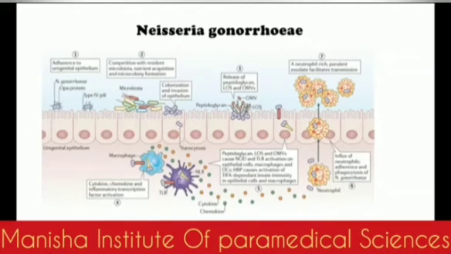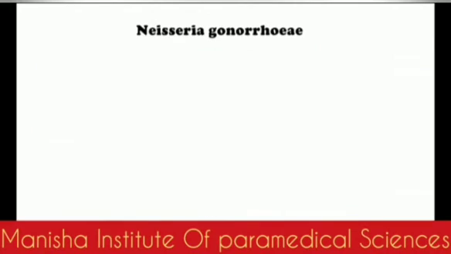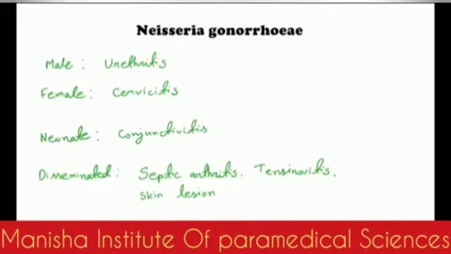Okay, now let's go further into the world of Neisseria. What diseases does Neisseria gonorrhoeae cause? In males, the most common is urethritis. It may be acute or chronic, and what are the consequences of urethritis? It may cause cystitis, epididymitis, orchitis. There are lots of other consequences of urethritis.